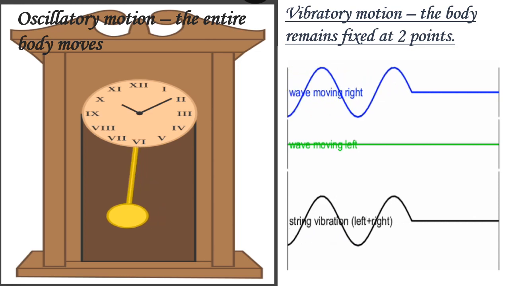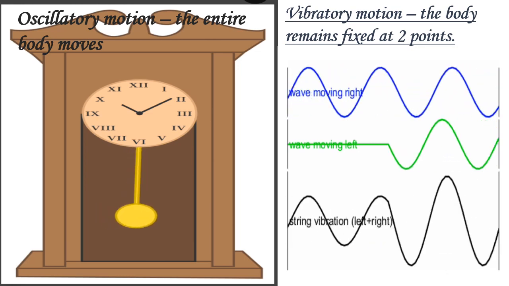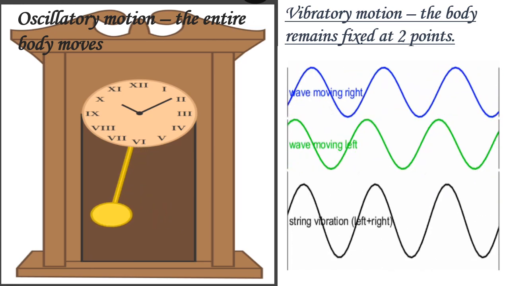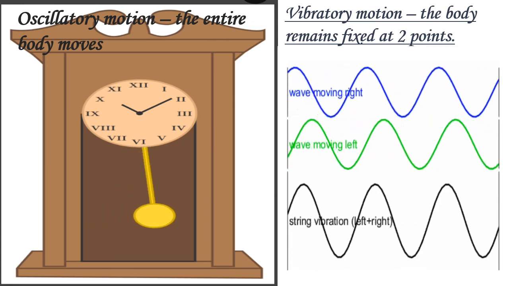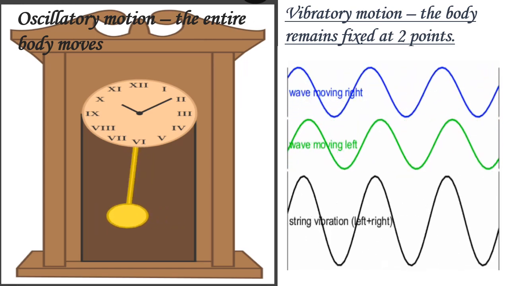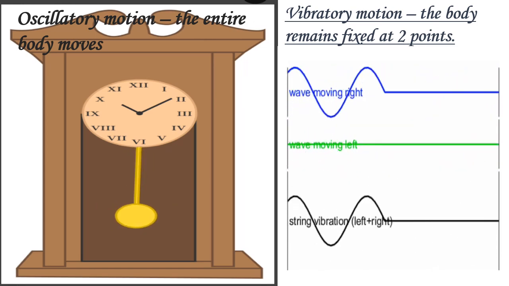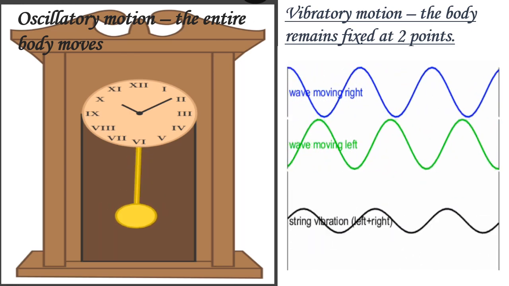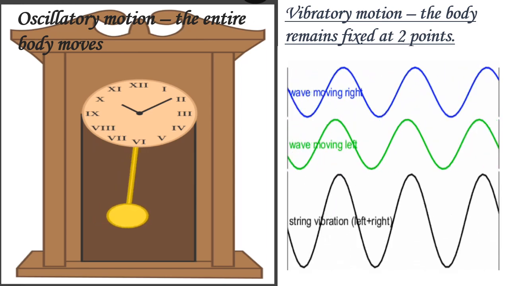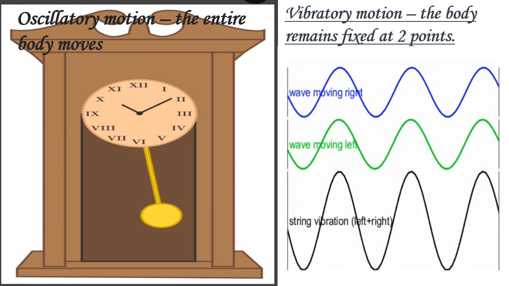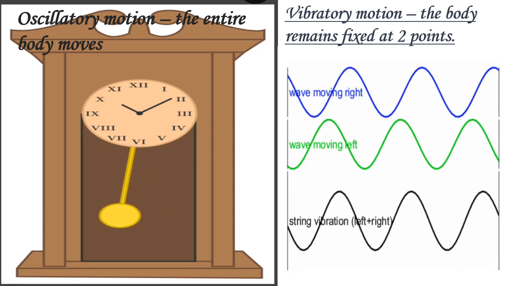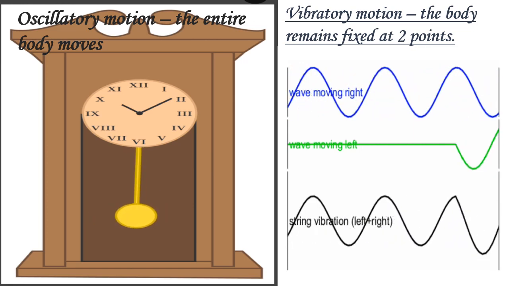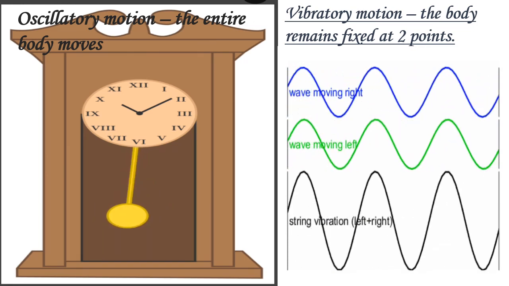In this motion, a part of the body always remains fixed and the rest part moves to and fro rapidly about its main position. It is to be noted that the basic difference between oscillatory and vibratory motion is that in oscillatory motion the entire object moves, while in vibratory motion only a part of the object shows motion. So do remember it.